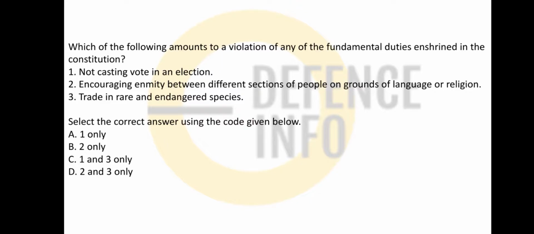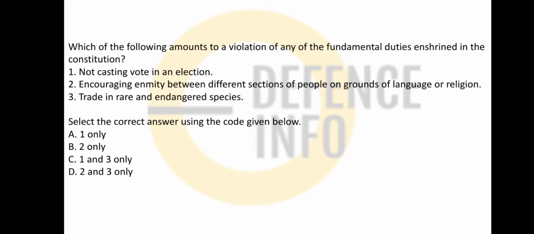Now friends, which one of the following amounts to a violation of any of the fundamental duties enshrined in the Constitution? Okay, so fundamental duties enshrined in the Constitution. What is the violation? See, not casting a vote in an election, encouraging enmity between different sections of people on the ground of language or religion, trade in rare or endangered species.